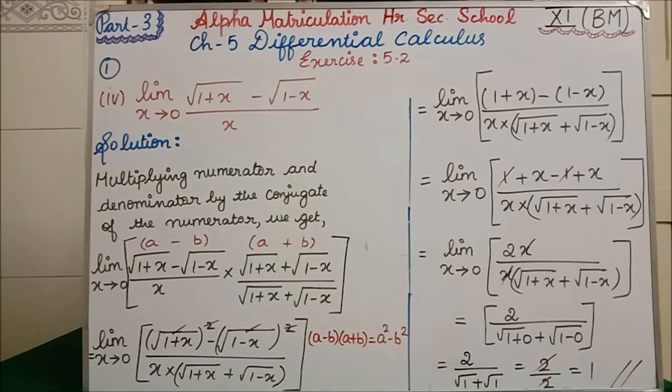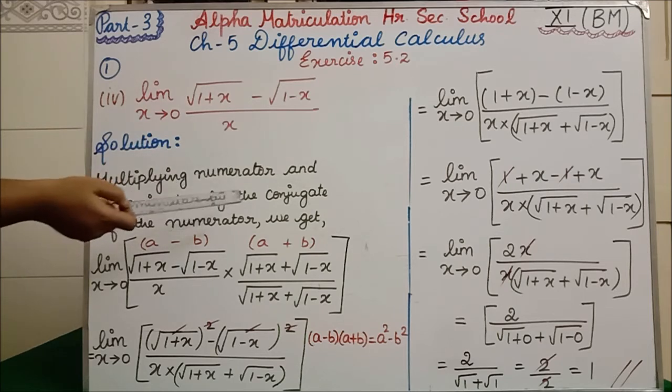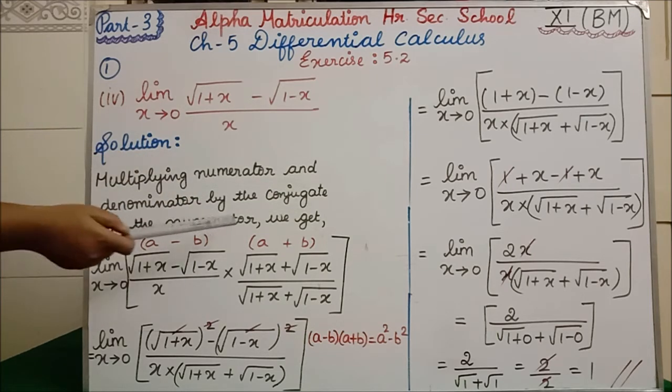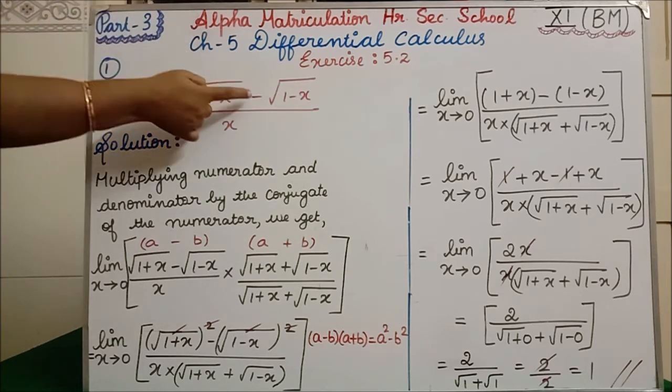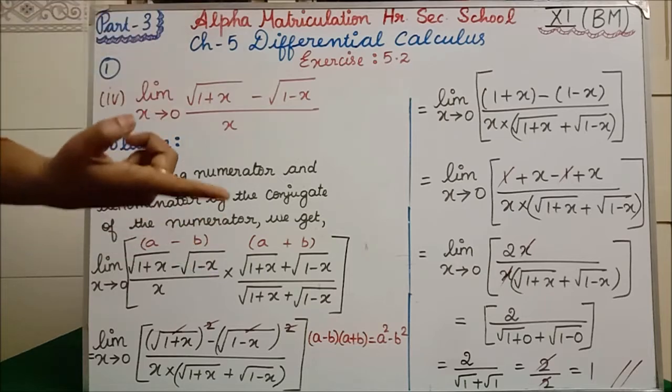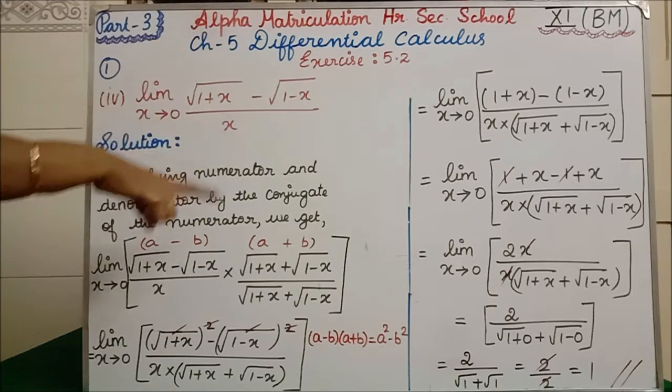So we are going to multiply the numerator and denominator by the conjugate of the numerator. Conjugate, you all know, means minus has to be taken as plus, and plus has to be taken as minus.